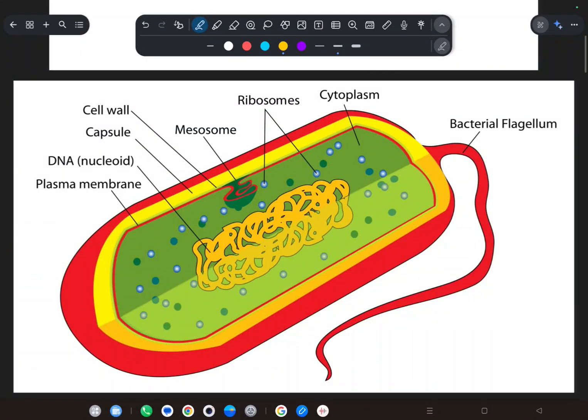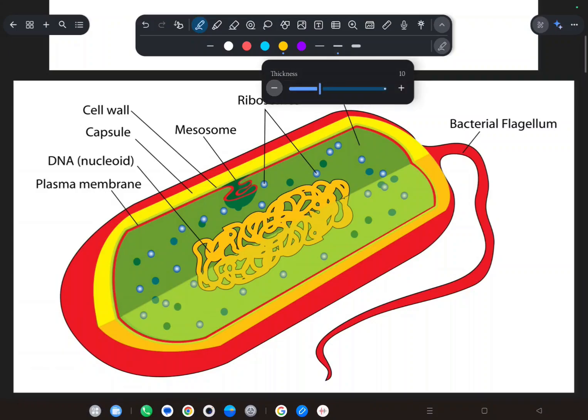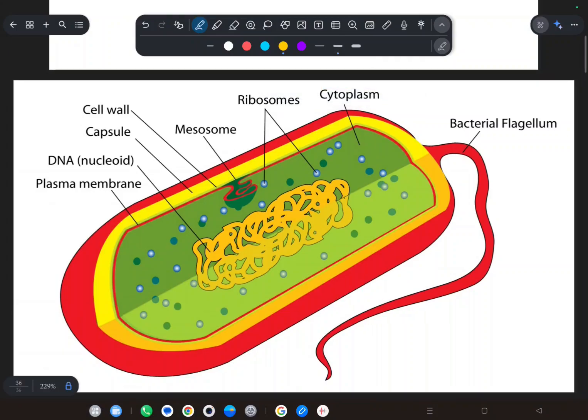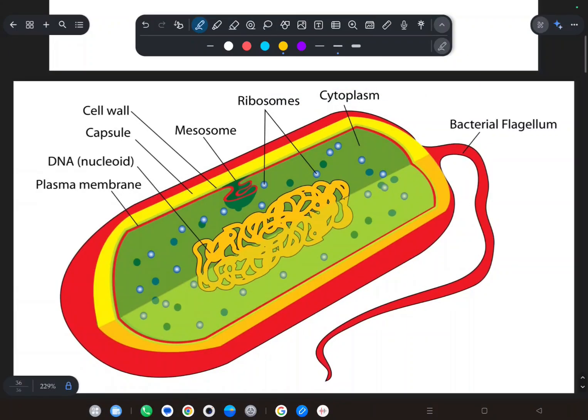Now we are going to learn about it. What type of cell is it? It is a prokaryotic cell. We will go from outside to inside.